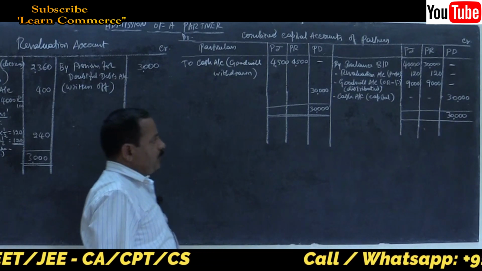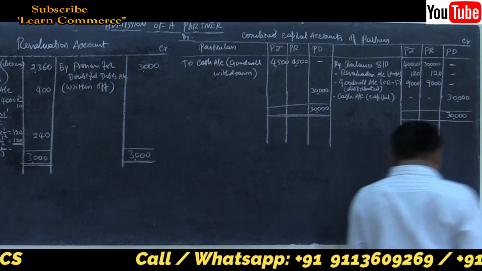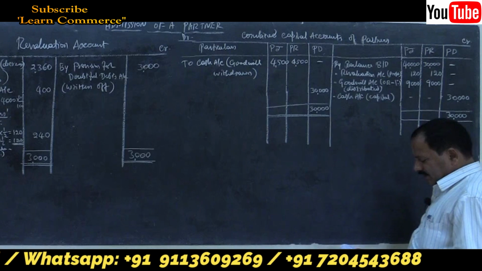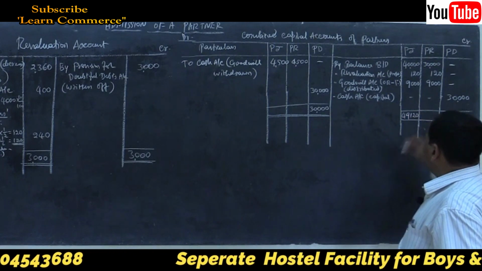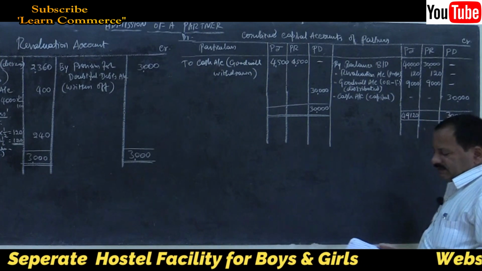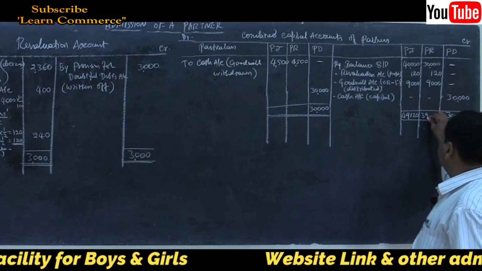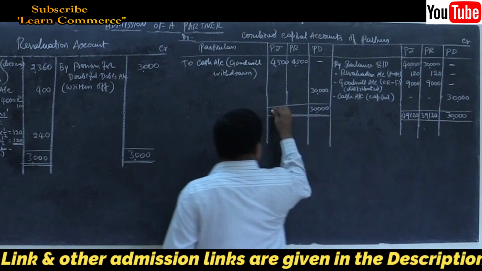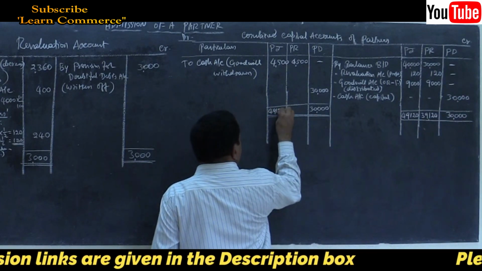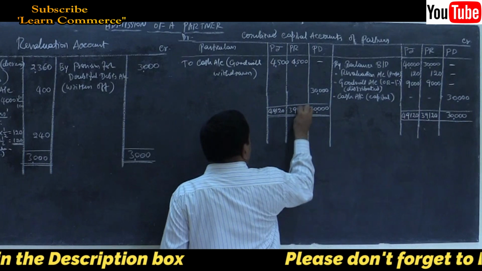Now find out the difference. Write the total, 49,120 on one side and 39,120. Write the same total on the other side, 49,120 and 39,120.